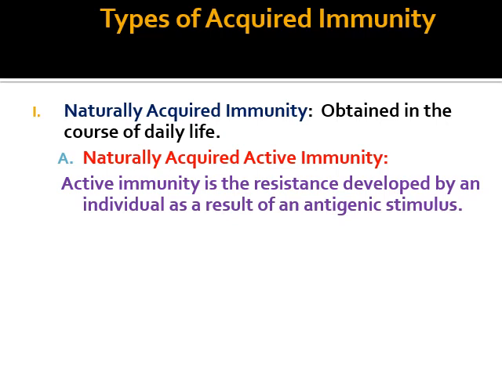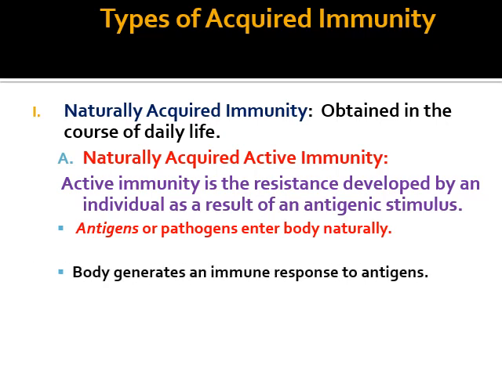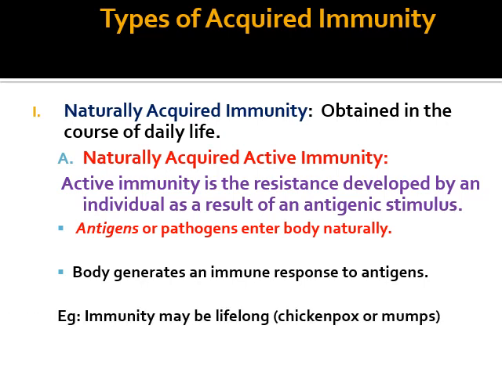It is the resistance developed by an individual as a result of an antigenic stimulus. What does it mean? Here the antigen or pathogen enters the body naturally. That means we are getting a simple infection, either bacterial or viral. What will happen when we are getting an infection? Our body will generate an immune response to the antigen. That means a specific antibody will be synthesized against that particular antigen. Here the example, immunity may be lifelong, as with chickenpox or mumps.